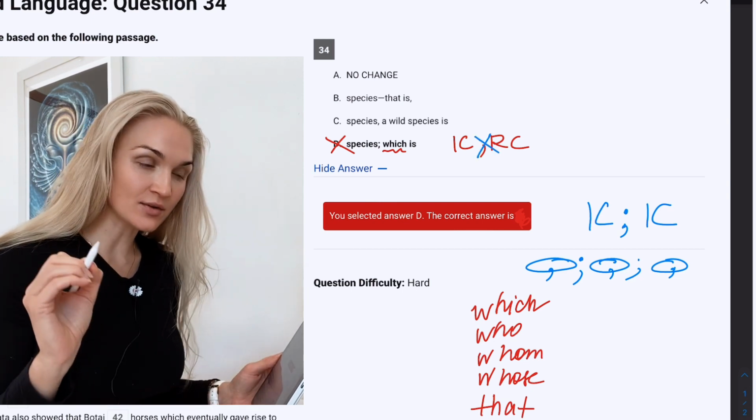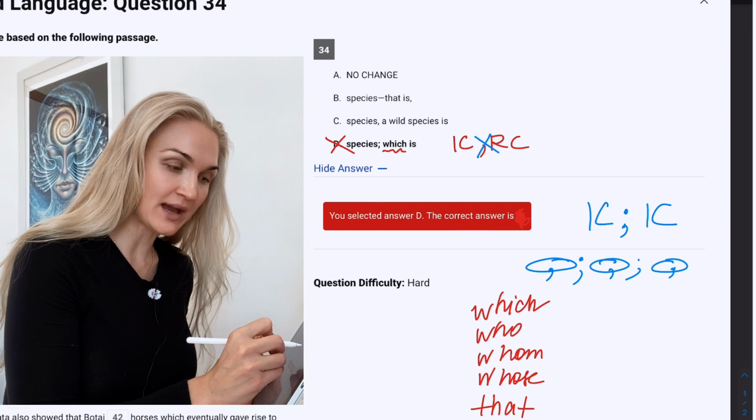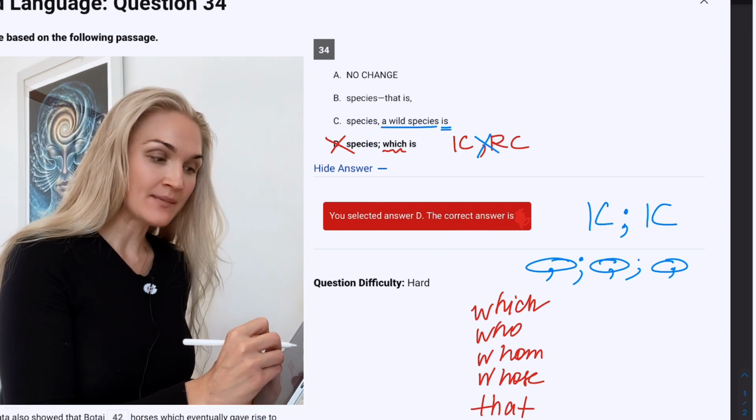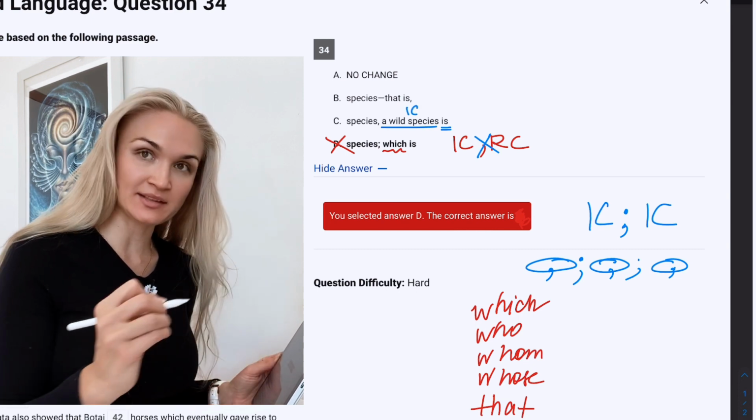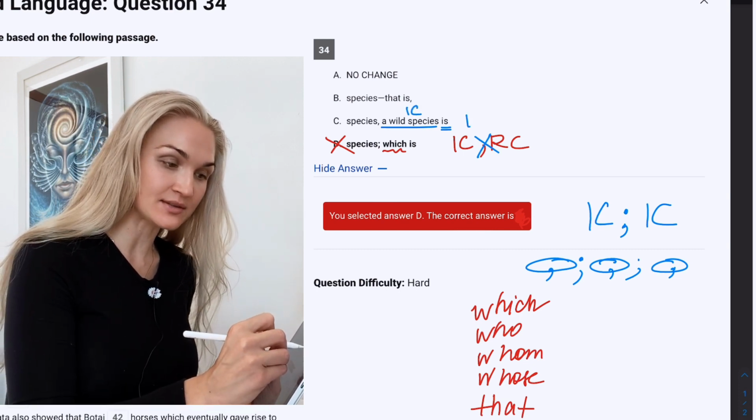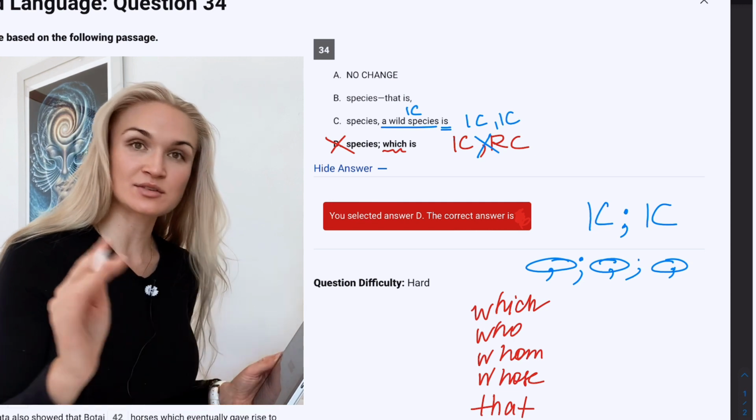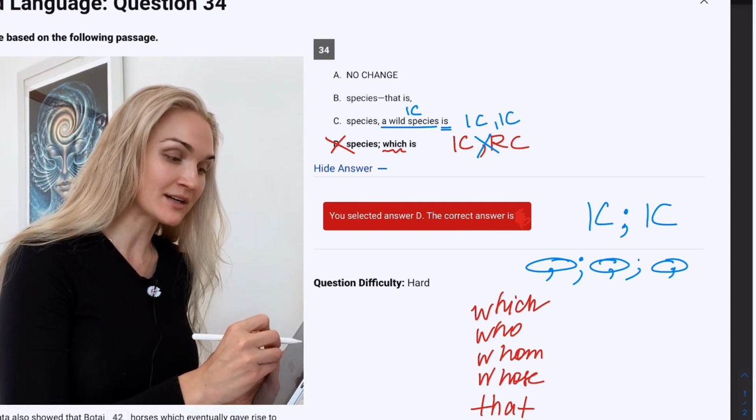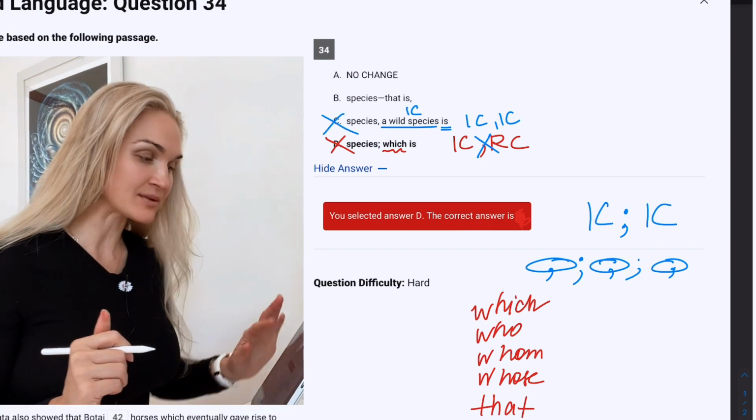C is wrong for a different reason, because here we have a wild species as the subject, and is going to be my verb. This is going to be an independent clause, and we're not allowed to do this. This is going to be called either a comma splice or a run-on sentence. This is also a crime against the College Board, so C is out. Let's take a look at A.